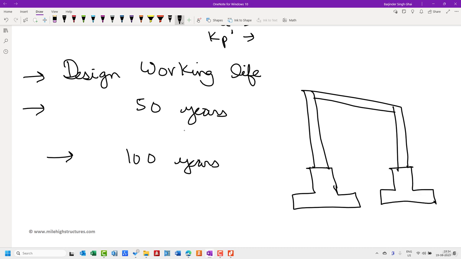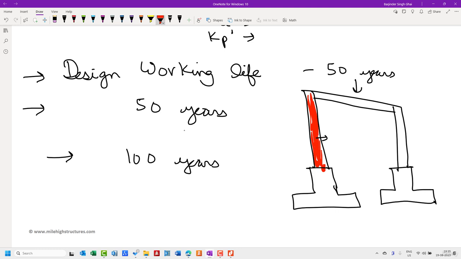Or we can say this is the concrete column, and that is basically supported onto the foundation. So when we are talking about the design working life of, let us say, 50 years for this particular structure, it has to be ensured that during these 50 years, if you're talking about the complete structure, or let us say this column itself, this column has to perform its intended purpose.